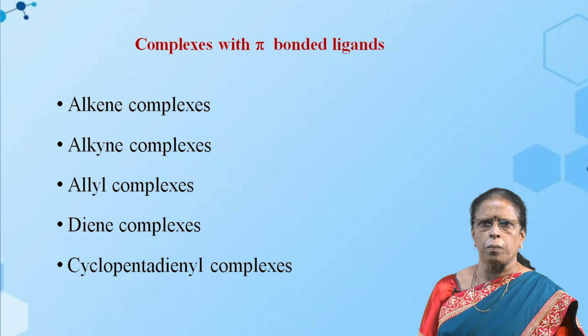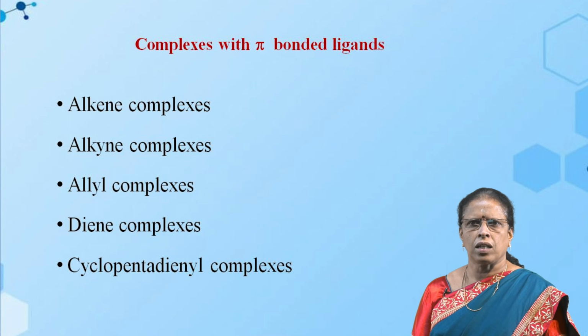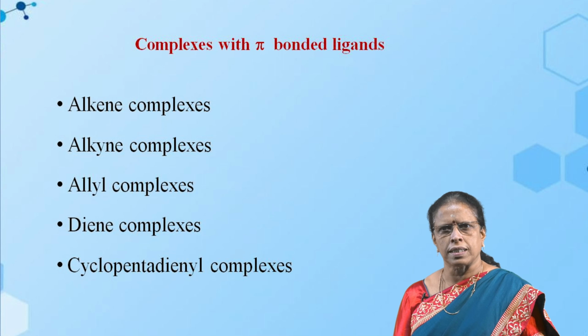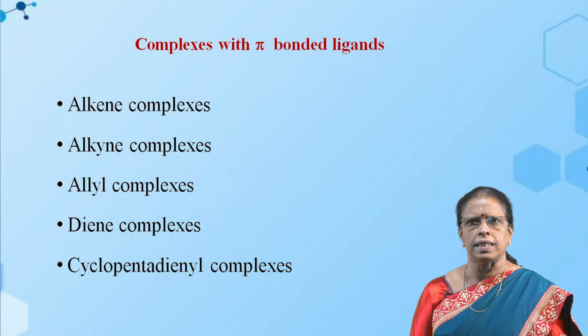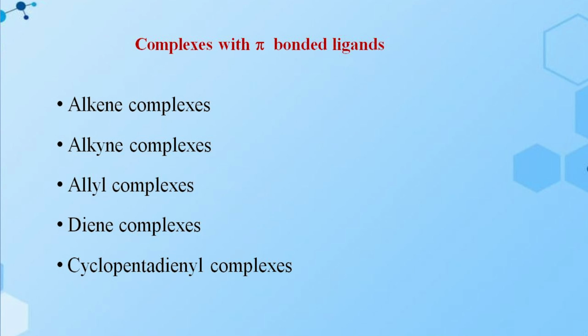Then the complexes with pi bonded ligands. Example, alkene complexes, alkyne complexes, allyl complexes, diene complexes and cyclopentadienyl complexes. In alkene complexes the alkene group is attached to the central metal atom. In alkyne complexes the alkyne group is attached to the central metal atom.